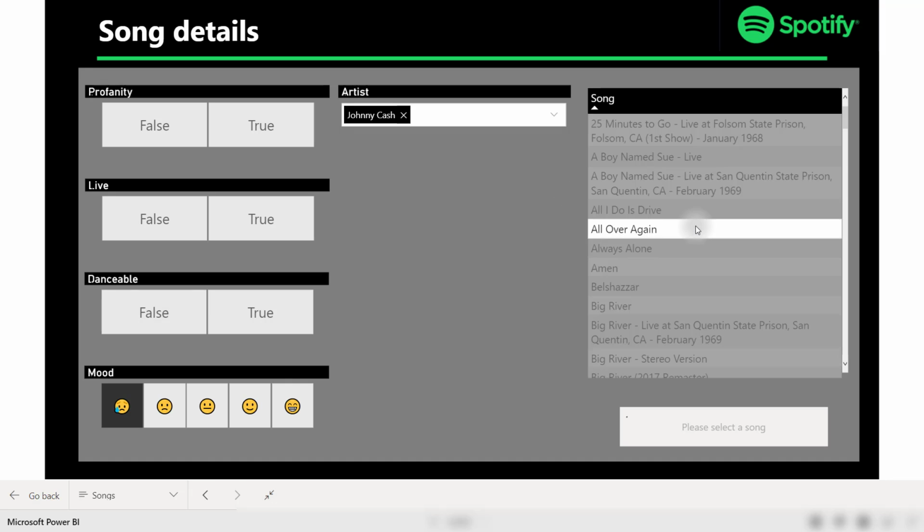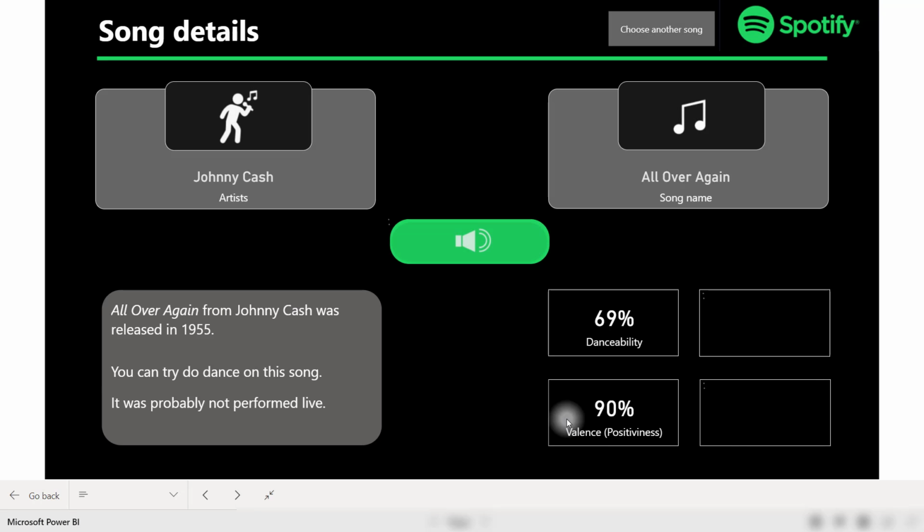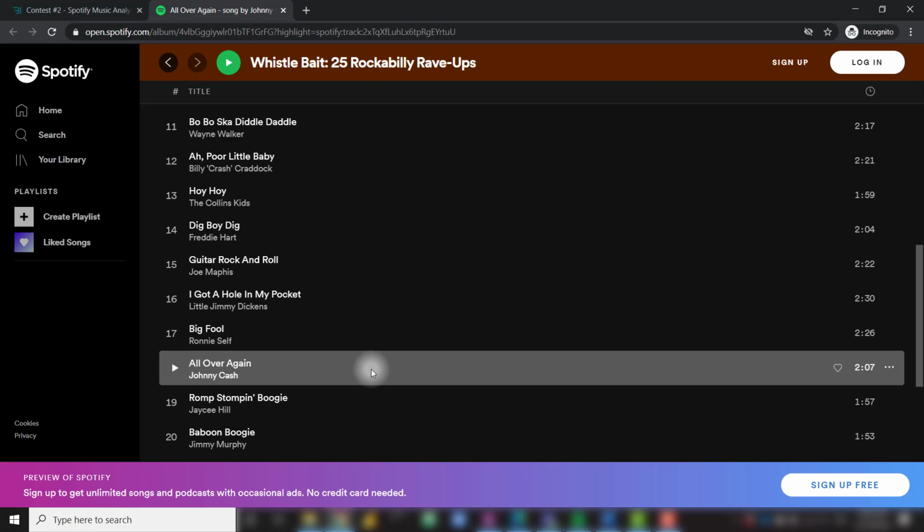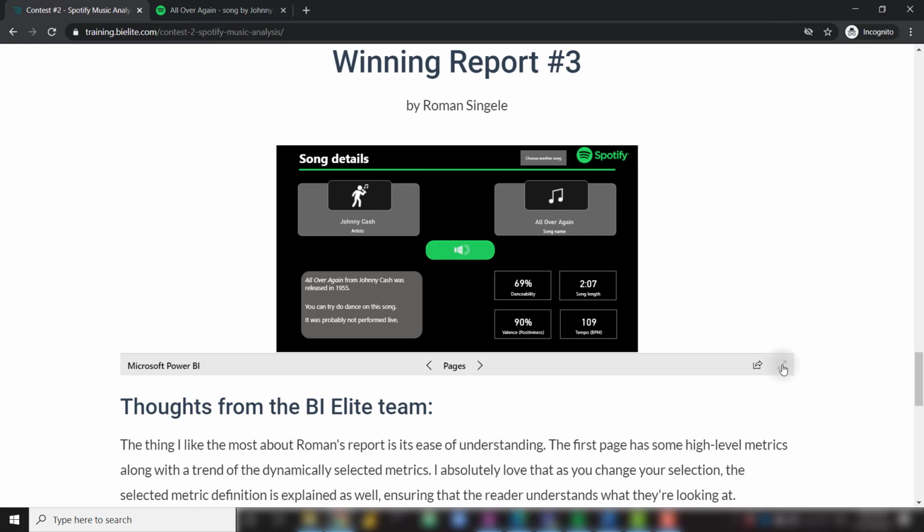And now if I click on one of these songs, I can drill into the song details, and there's a song detail page which looks really amazing as well. I like how everything's laid out here, but the really cool piece here is that you can launch this song directly in Spotify. So now if I click on this big button in the middle, it's going to open up Spotify, and it's going to be filtered down to the song that I chose. Again, I'm not going to play that for the copyright. But that's a really cool piece just to open up that song quickly in Spotify, and then you can navigate back to your report. So again, awesome job to Roman.